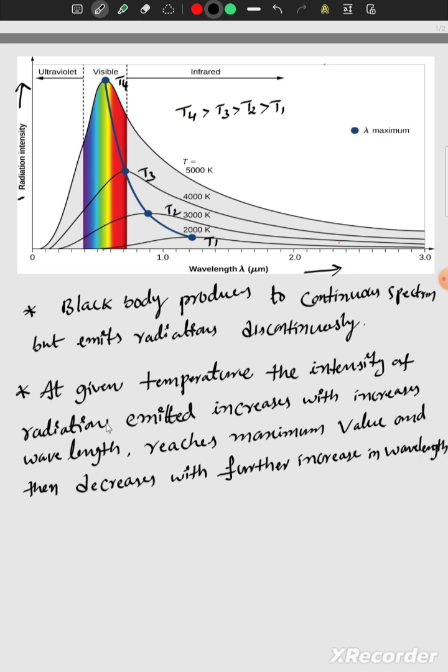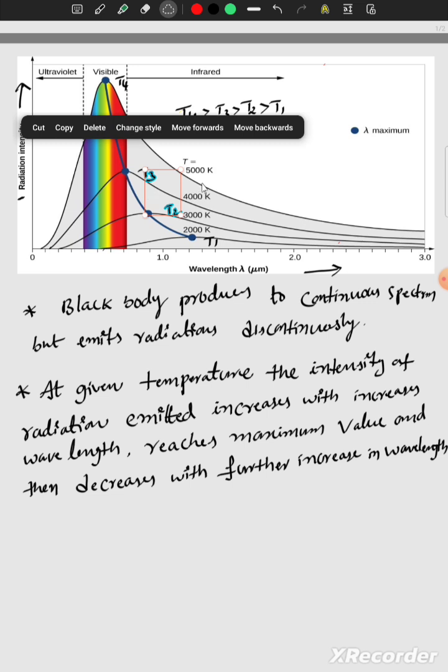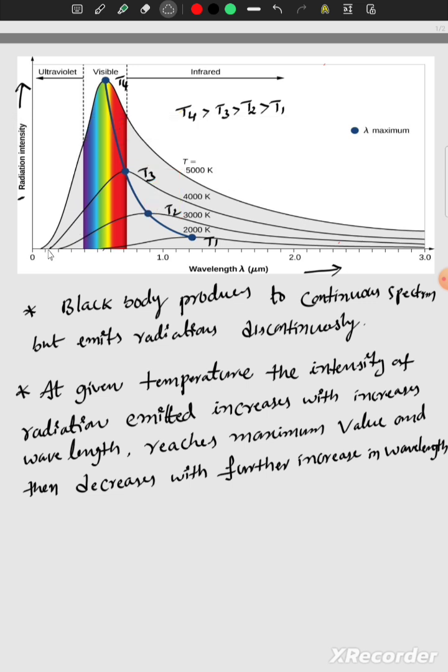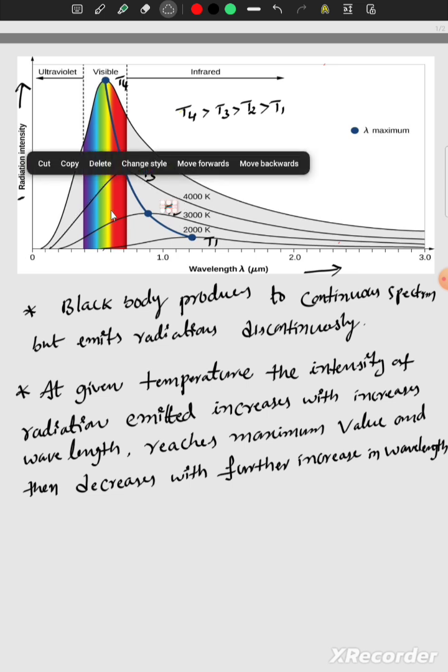Okay, see this point we will observe here. Suppose at T3 temperature, this happens. Intensity increases and wavelength also increases.